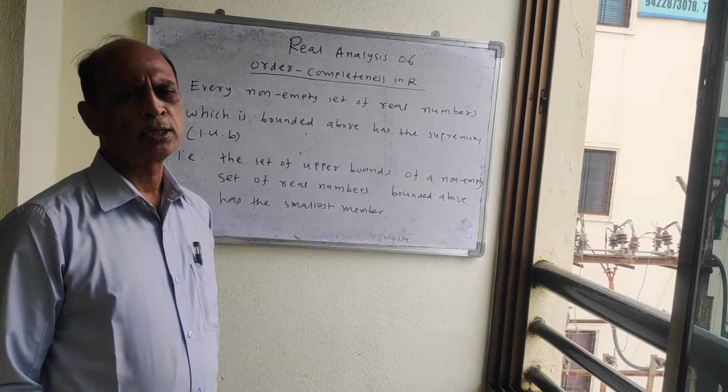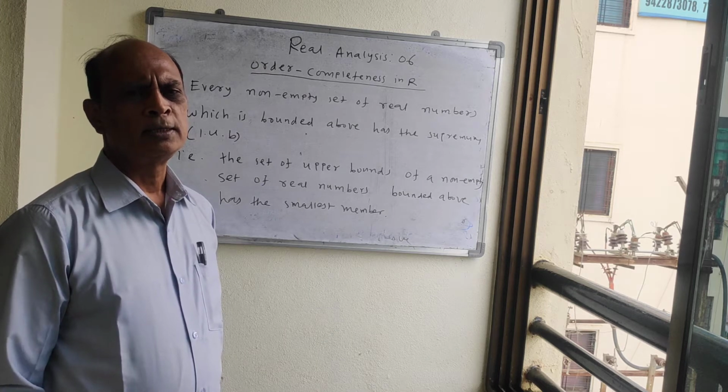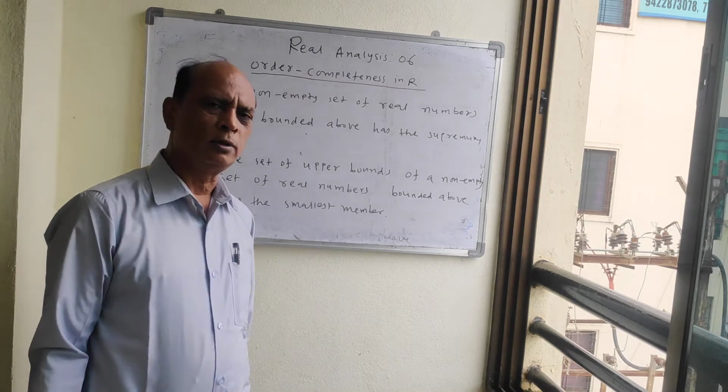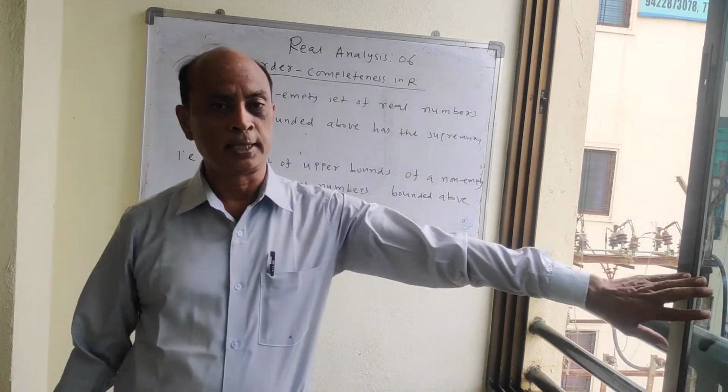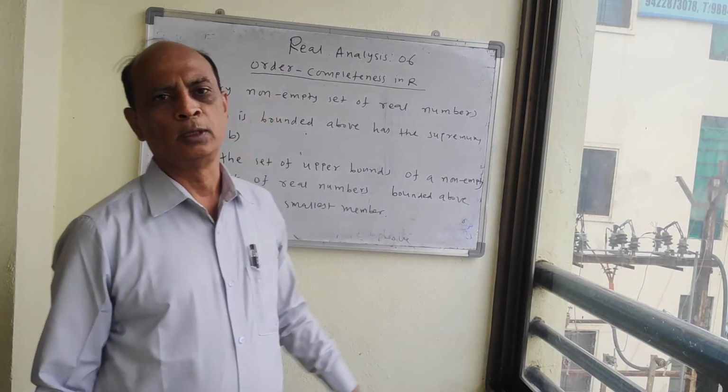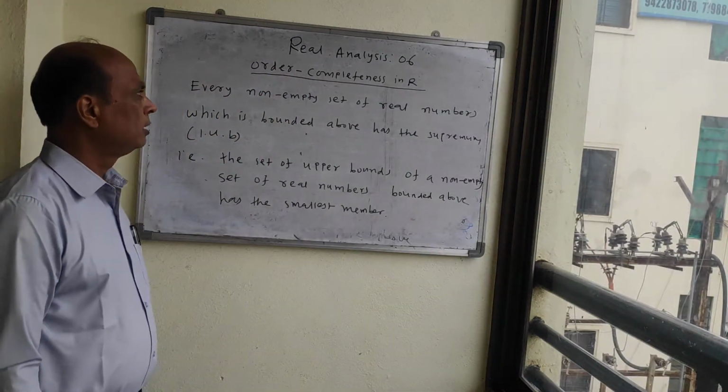And what is meant by greatest lower bound? Similar definition. Suppose small k is said to be the greatest lower bound if no number greater than that k will be the lower bound of that set.